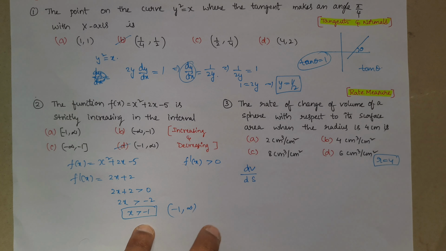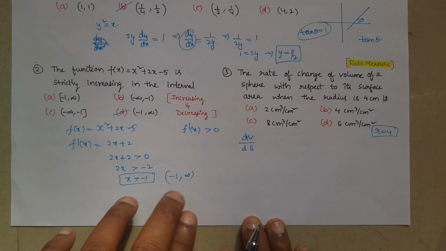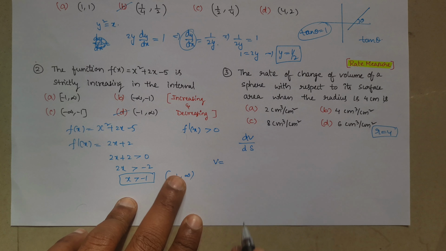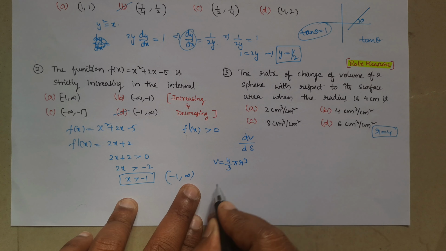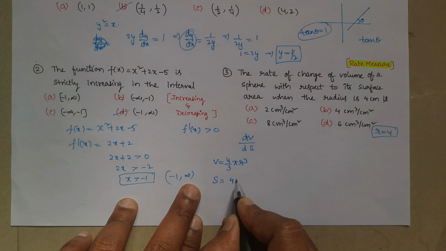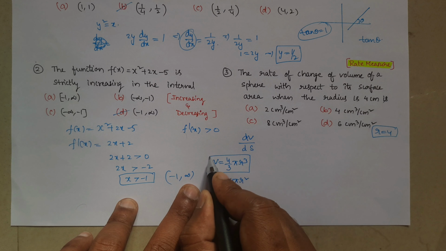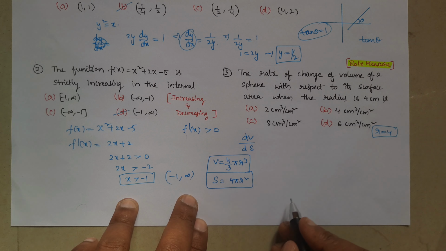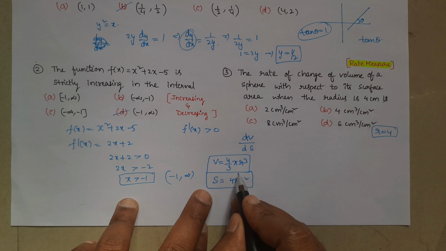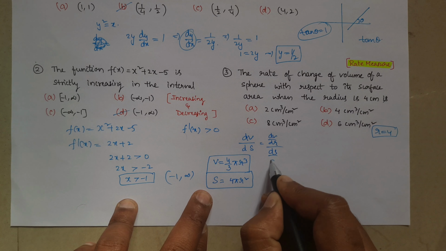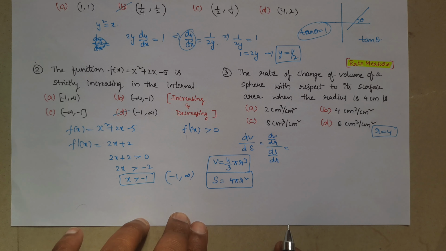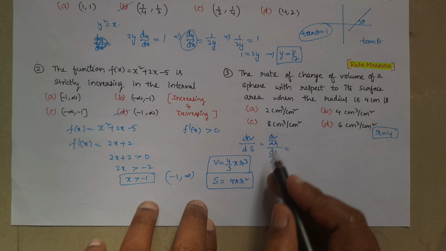So dV by dS, how to find it? First we need to know what is V and then what is S. V is the volume of a sphere. The volume of a sphere formula is 4 by 3 pi r cube, and S means surface area. The surface area of a sphere is 4 pi r square. So by using these two formulas you can find this. First we have to find dV by dr divided by dS by dr. So this is like a parametric formula. Okay.